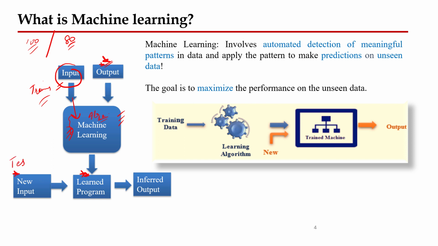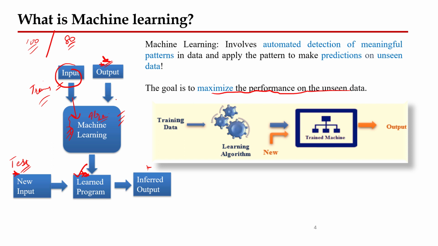This test data is used in order to see how well the machine, how well the algorithm, has learned. Then we get the output. The goal is to maximize the performance of the algorithm, or maximize the prediction, for the unseen data.